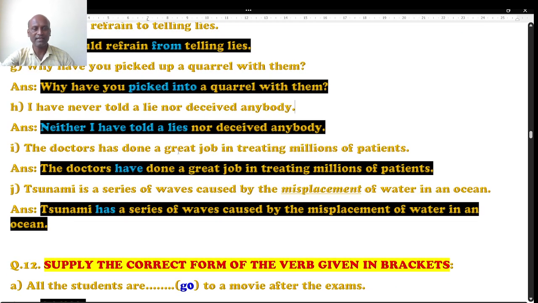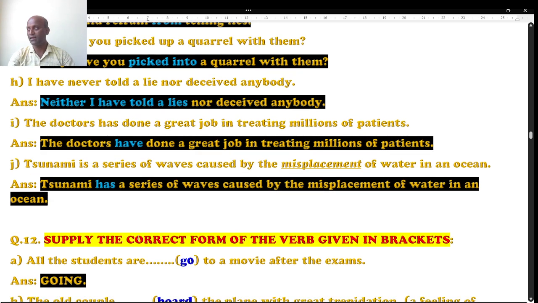Question number I. The doctors has done a great job in treating millions of patients. The mistake is the doctors, students. Doctors is plural, so we have to use have, not has. That's the only mistake. So doctors have done a great job in treating millions of patients. Point to be noted here: for I, we, you, they, we use have, and for he, she, it, we use has. So doctors means they, so it is they have according to the tenses.